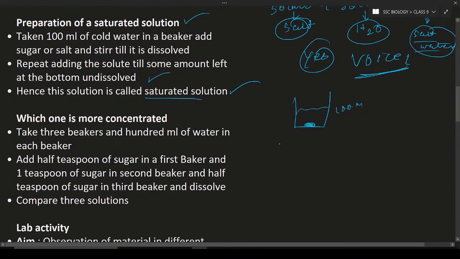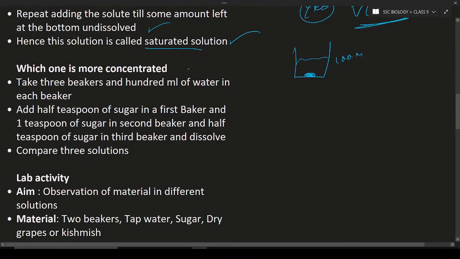Okay. So here is a small activity. It is about which one is more concentrated. Here we have to take 3 beakers, and in each beaker, 100 ml of water will be taken. In the first beaker, add half teaspoon of the sugar. In the second beaker, take 1 teaspoon of the sugar, and in the third beaker, take half teaspoon of the sugar.